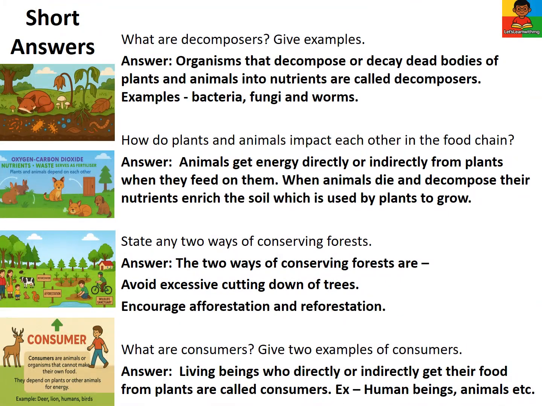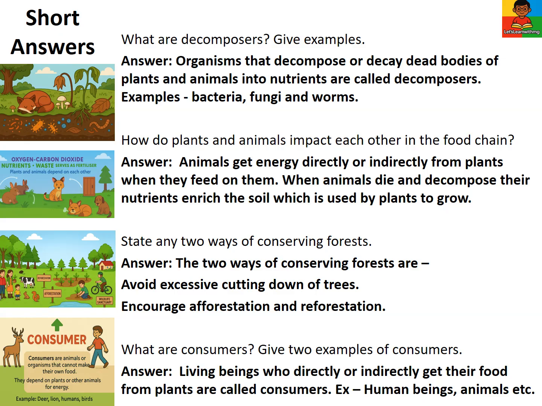Short answers. What are decomposers? Organisms that decompose or decay dead bodies of plants and animals into nutrients are called decomposers. Examples include bacteria, fungi, and worms. How do plants and animals impact each other in the food chain? Animals get energy directly or indirectly from plants. When animals die and decompose, their nutrients enrich the soil, which is used by plants to grow.